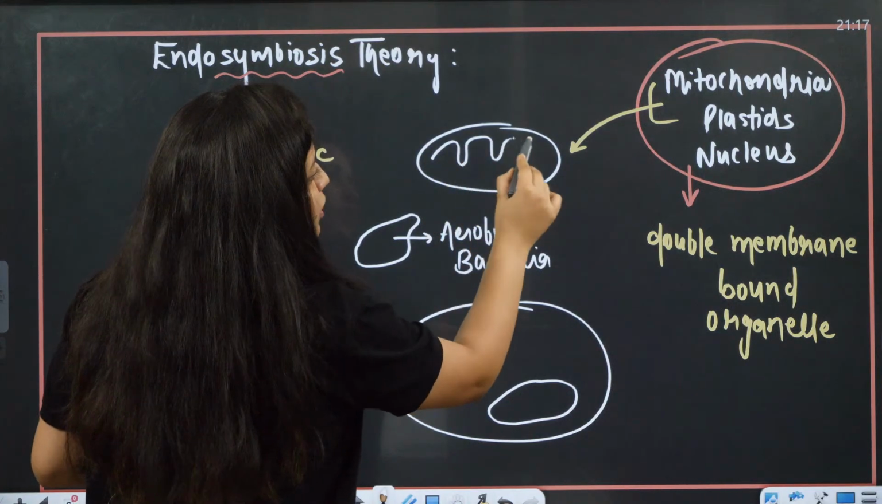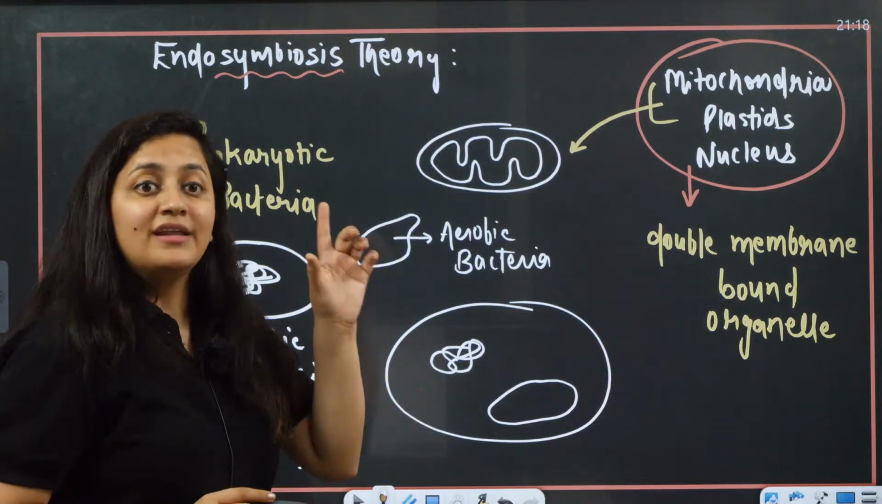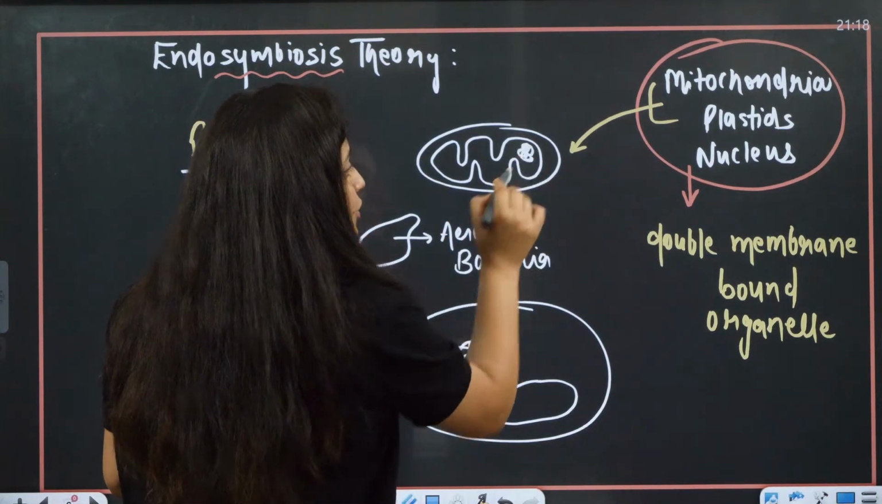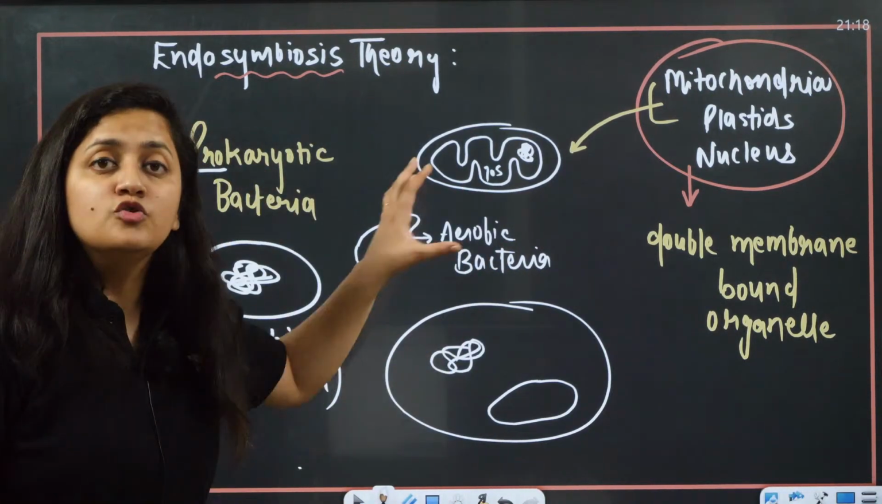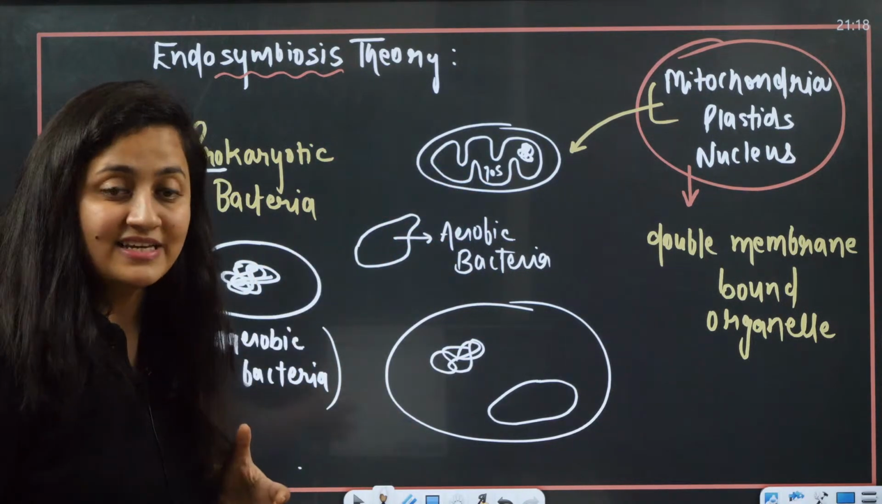And especially when you talk about the mitochondria, what are they? They are double membrane bound organelles. Moreover, these are the organelles having their own circular DNA. These are the organelles having 70S ribosome. So they are more like prokaryotes, isn't it?